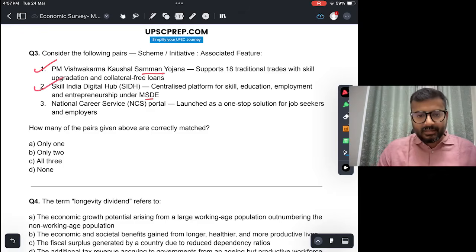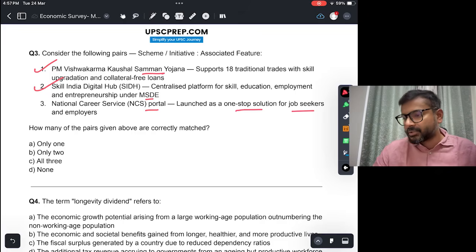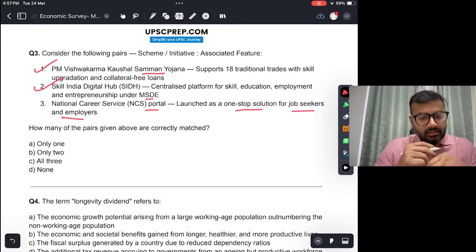Ministry of Skill Development and Enterprise के अंदर it's a centralized platform. तो ये सही है. National Career Service Portal launched as one-stop solution for job seekers and employers. So this is also true. National Career Service के अंदर all the job seekers and the job employers, they all come together in a single platform. So the correct answer is all three.